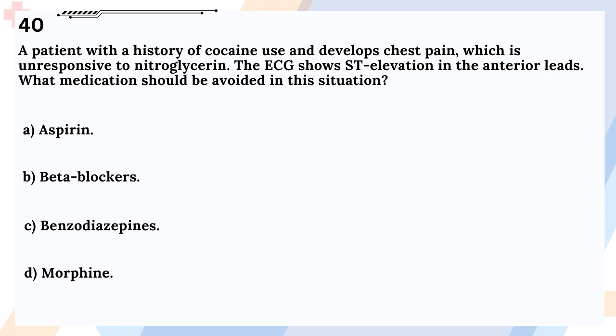A patient presents with a history of cocaine use and develops chest pain, which is unresponsive to nitroglycerin. The ECG shows ST elevation in the anterior leads. What medication should be avoided in this situation? A. Aspirin. B. Beta blockers. C. Benzodiazepines. D. Morphine.